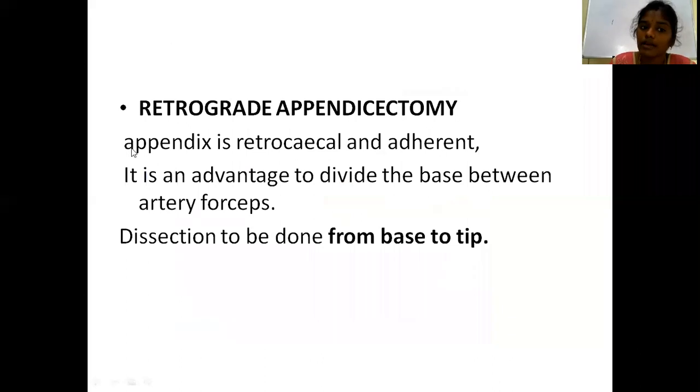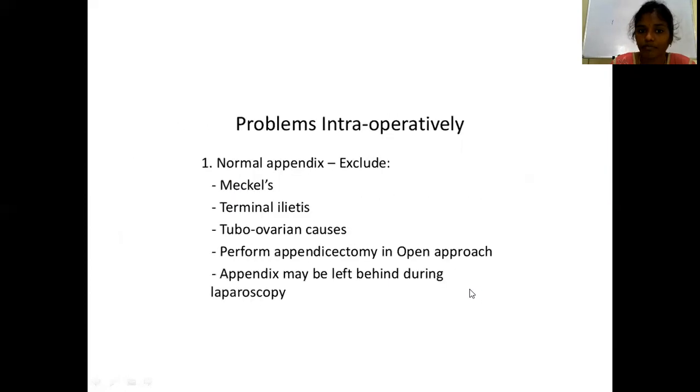And there is also a term like retrograde appendicectomy. In retrograde appendicectomy, the dissection is from the base to the tip. In normal appendicectomy, the dissection will start from the tip to the base. In retrograde, you will start from base to the tip. It is in retrograde direction, from base to the tip.